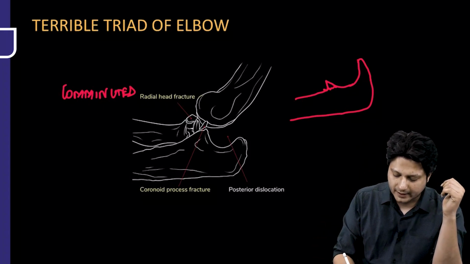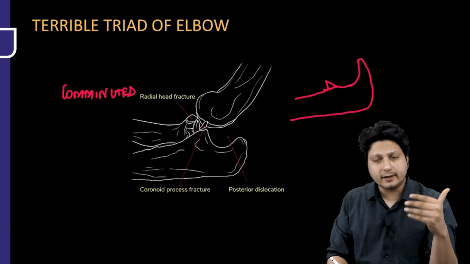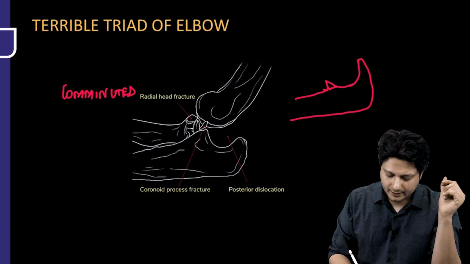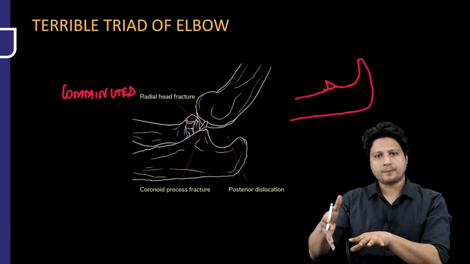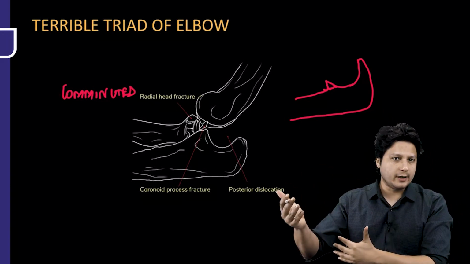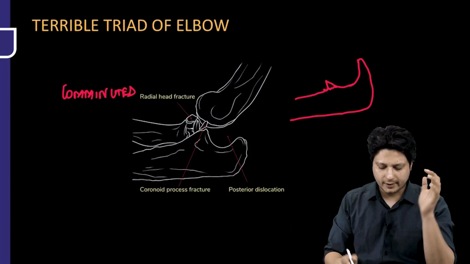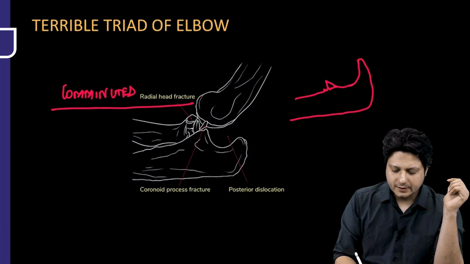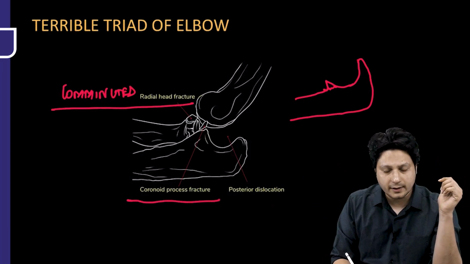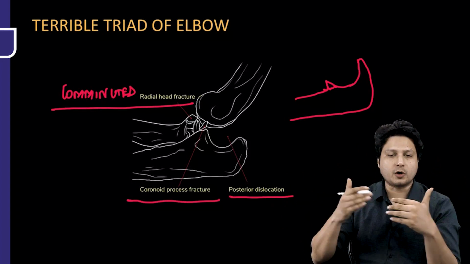And the third component is the dislocation. Actually, it is not simply the posterior dislocation. There could be a posterior lateral dislocation or dislocation of the elbow in total. So these are the three components of terrible elbow triad. The first one is the comminuted fracture of the radial head. Second is the fracture of the coronoid process of the ulna. And the third one is the dislocation of the elbow.